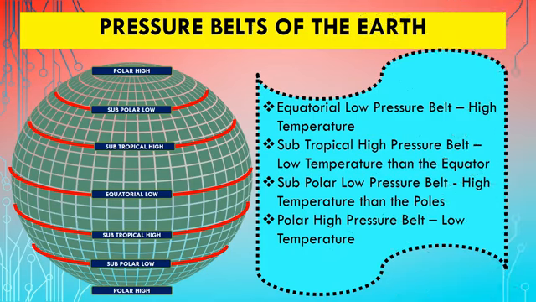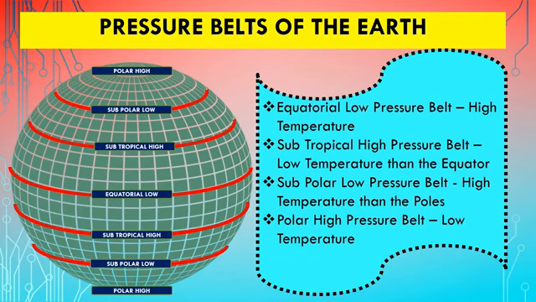We have already understood that the temperature and pressure have opposite relationship. The same thing is applied here in the distribution of pressure belts on the earth. Equatorial region has high temperature, therefore there is an equatorial low pressure belt. In the polar region, the temperature is low, therefore there is polar high pressure belt. In the subtropical region, the temperature is lower than the equatorial region, therefore there is subtropical high pressure belt. In the subpolar region, the temperature is higher than the polar region, therefore there is subpolar low pressure belt.